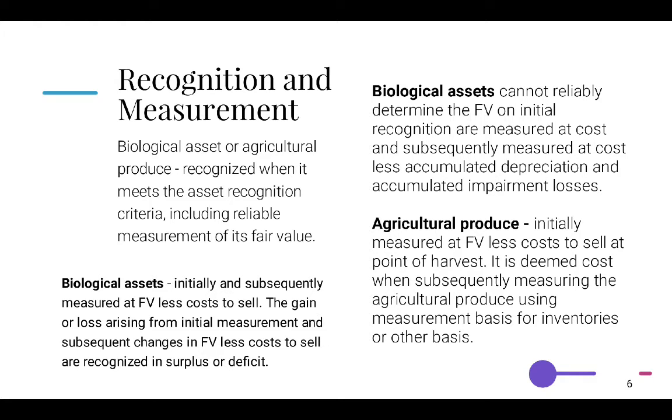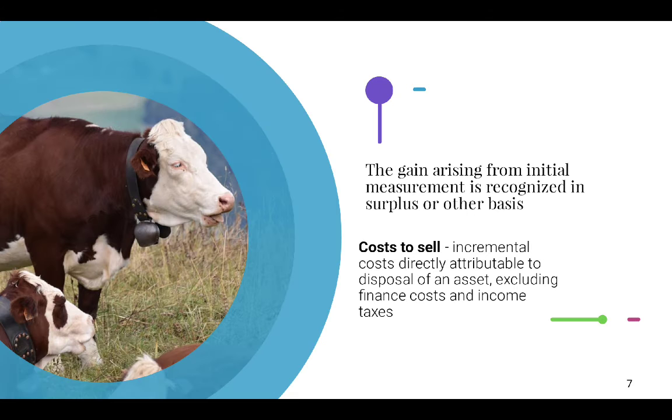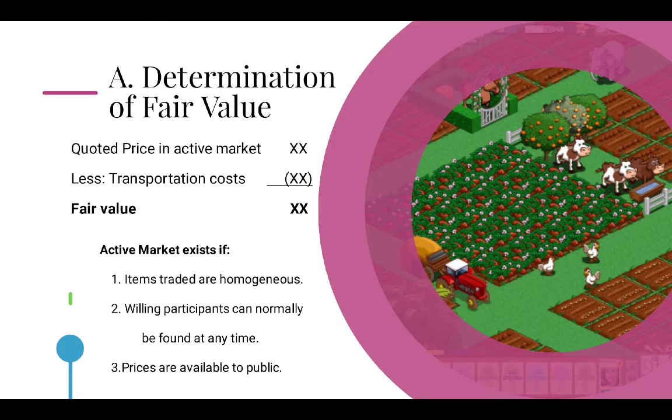The agricultural produce is initially measured at fair value less cost to sell at the point of harvest. It is deemed cost when subsequently measuring the agricultural produce using the measurement basis for inventories or other basis. The gain arising from initial measurement is recognized in surplus or deficit. The cost to sell is an incremental cost directly attributable to the disposal of an asset, excluding finance costs and income taxes.